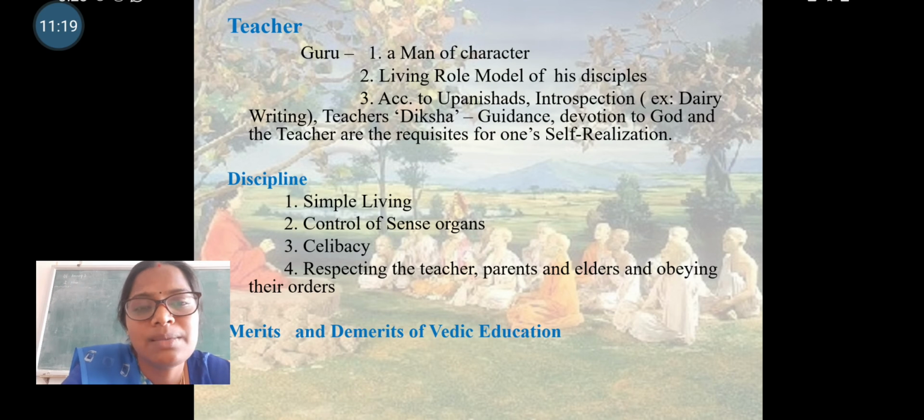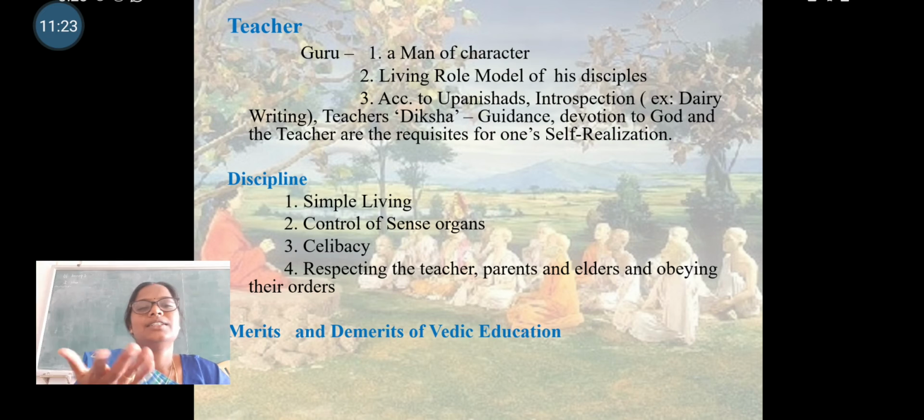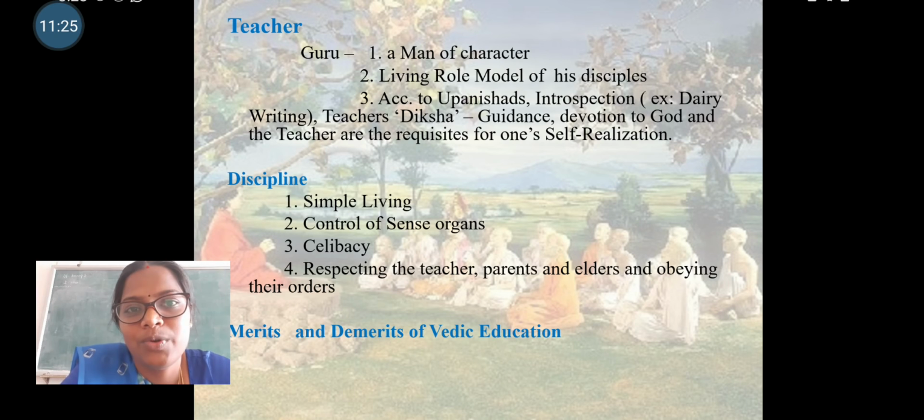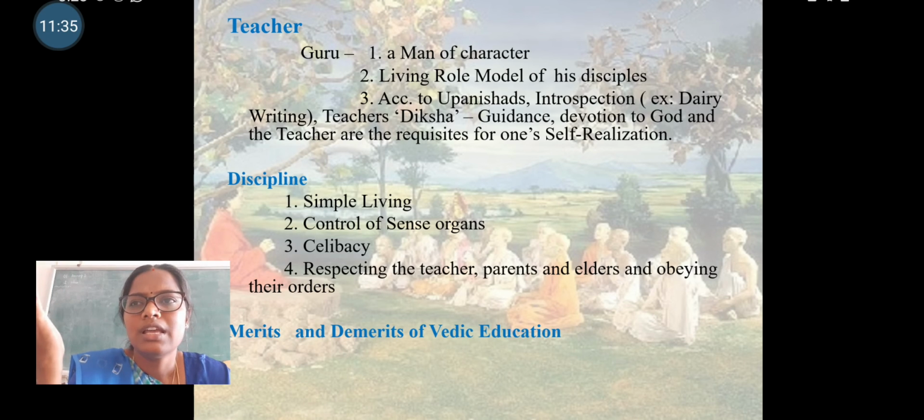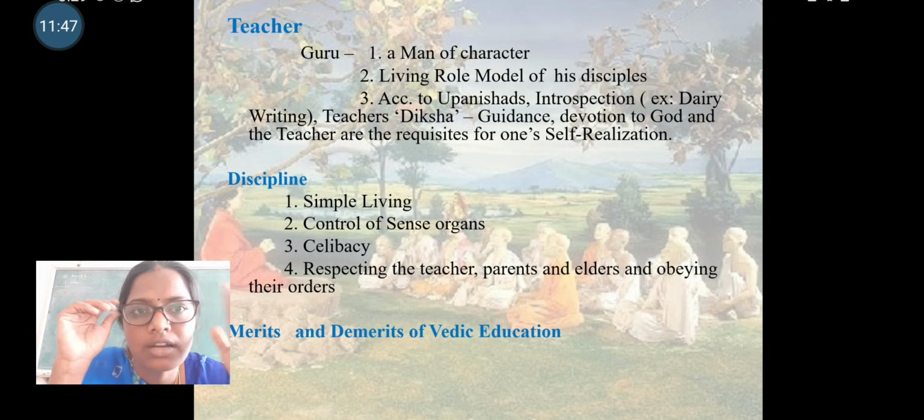That is what simple living and control of sense organs is. See, if after evening we are tempted to eat junk food, fast food, am I right? But that is where we have to control our tongue. We want to control our unwanted thinking. Okay, simple idli dosa is enough for our dinner. This is control of sense organs. We should control our senses, seeing, hearing. Everything we have to control. That is what is discussed here.